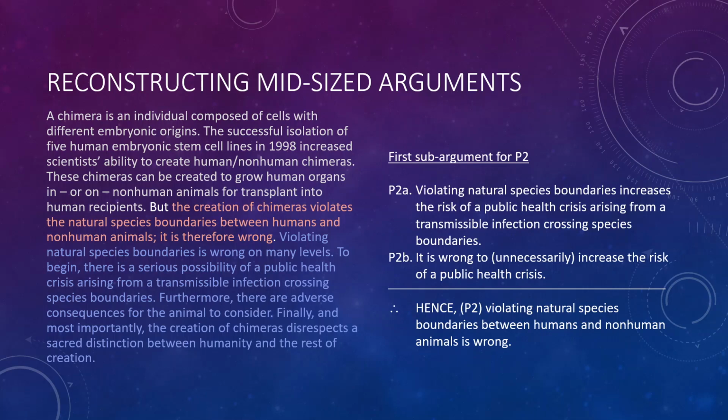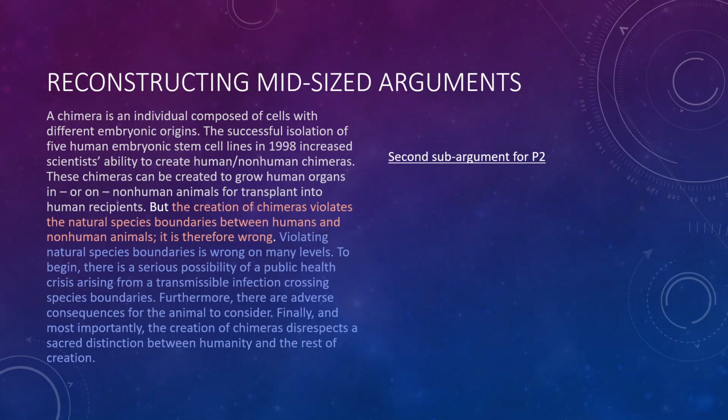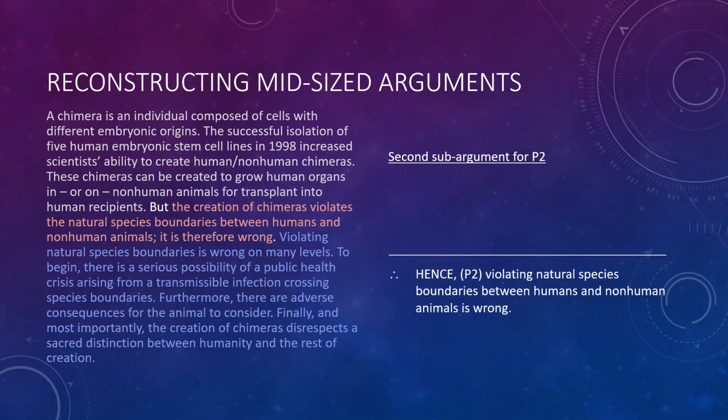We get a very different argument after the word furthermore. There are adverse consequences for the animal to consider. So that gives us a second argument in favor of, once again, P2, violating natural species boundaries between humans and non-human animals is wrong. So let's list that as P2C. Violating natural species boundaries causes harm to non-human animals.